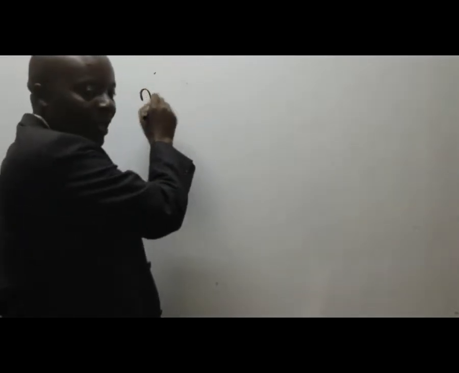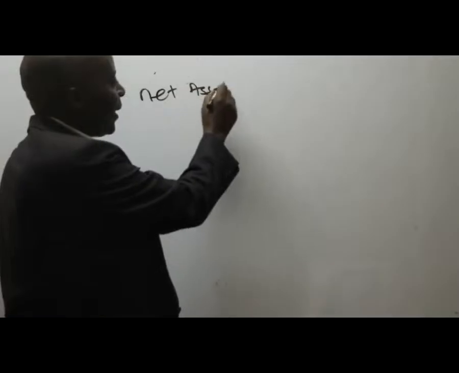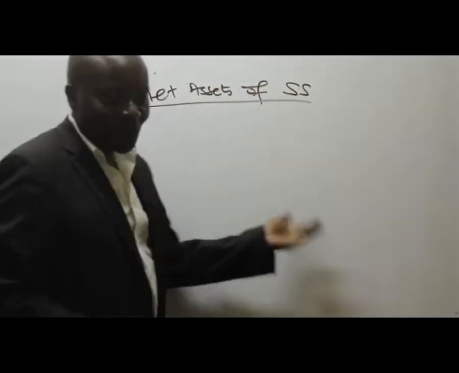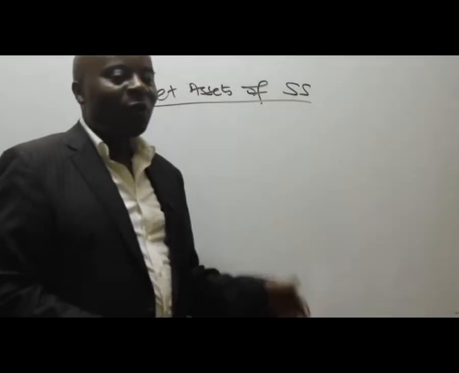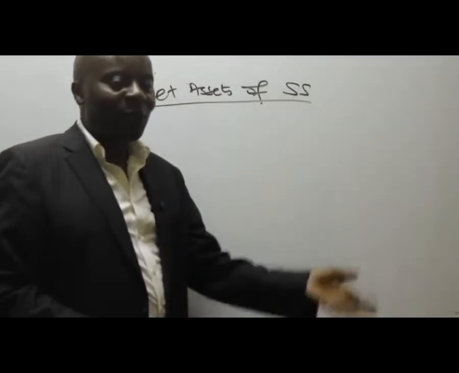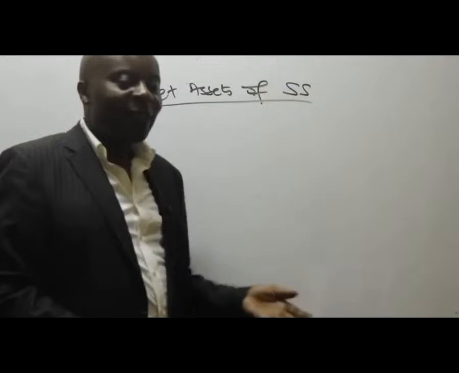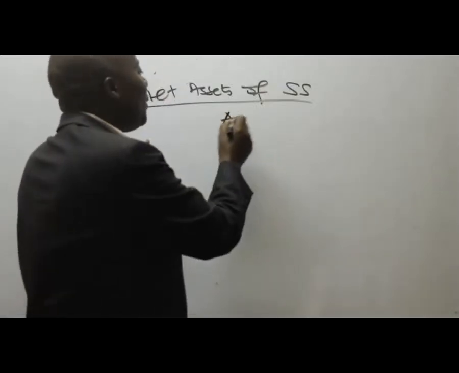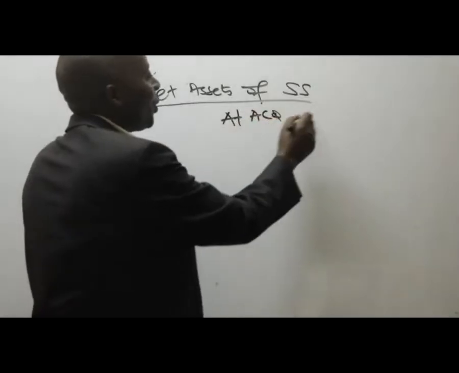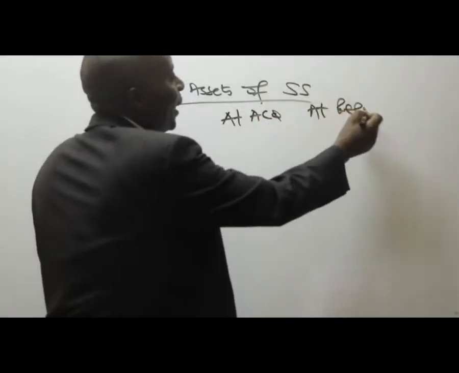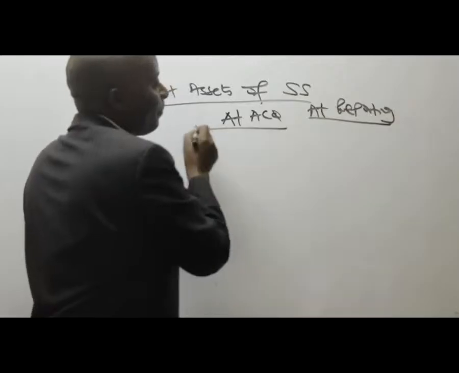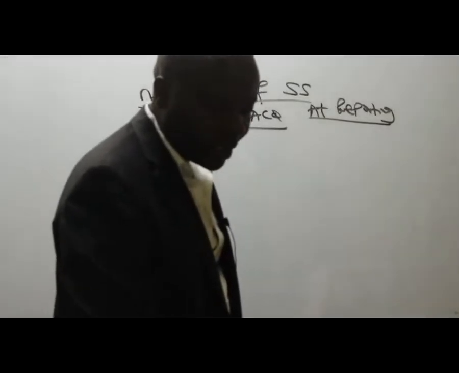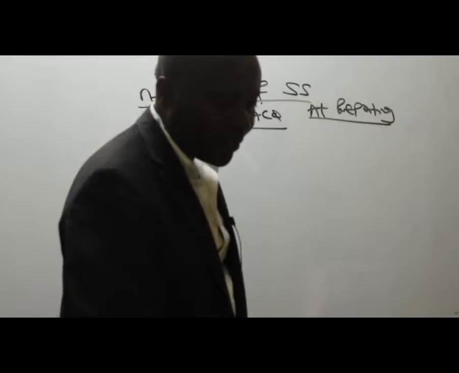So now we have here net assets of this other subsidiary. If it was an associate, we don't go looking for net assets of associates. Those are small investments. But subsidiaries, you must give us net assets. So for SS, could you kindly give me the net assets at acquisition and net assets at reporting? Net assets at acquisition, net assets at reporting.